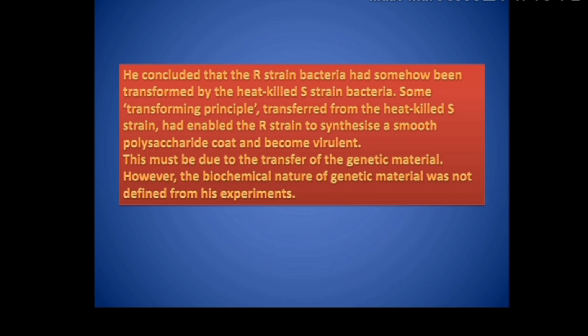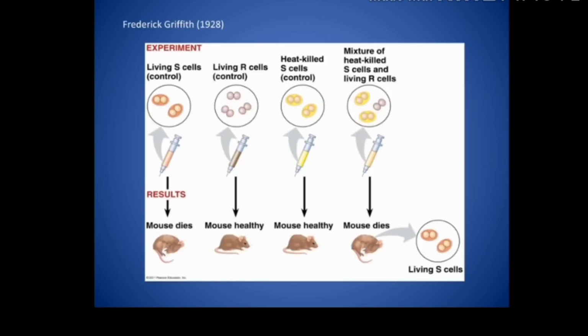Now, to trust his thought further, what did Griffith do? Even after the fourth experiment was done, Griffith tried to do some research on dead mice. Right? Confirmation तो करना था ना? So he tried to do some research on the dead mice, right? And he found that live S bacteria was recovered from the dead mice. Fourth case में dead mice से living S strain recover हुआ.